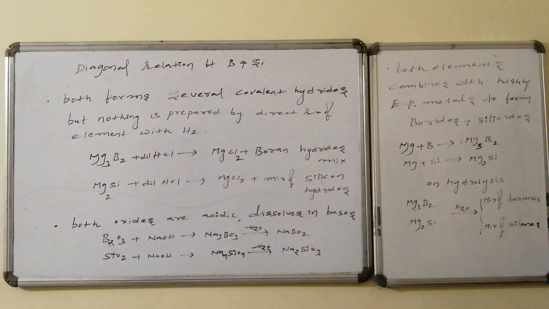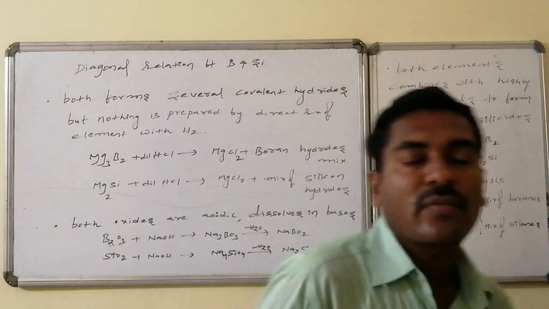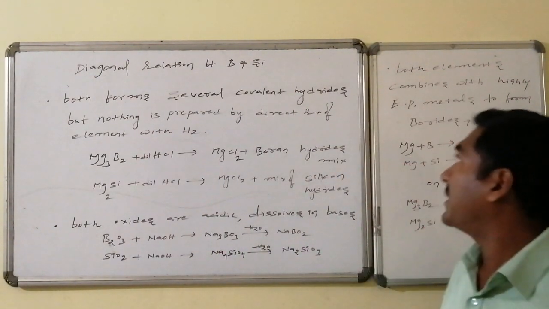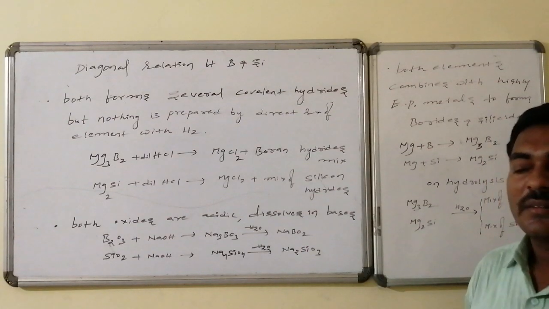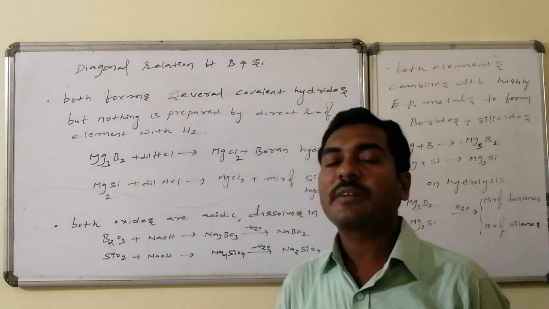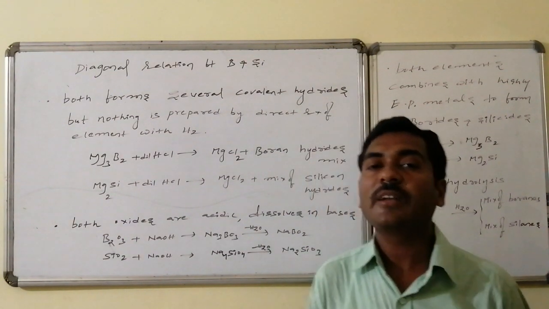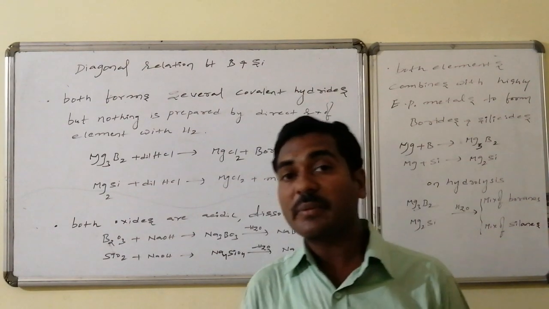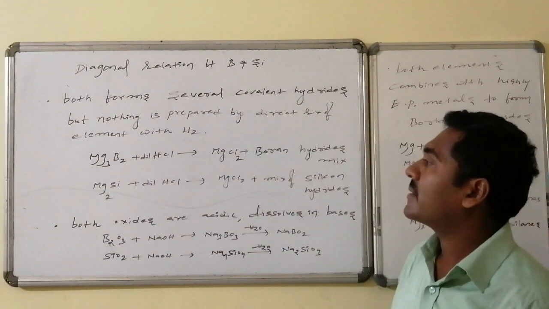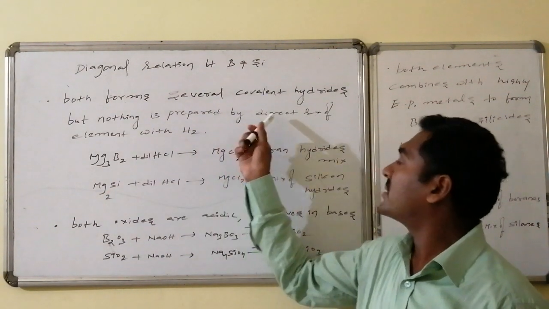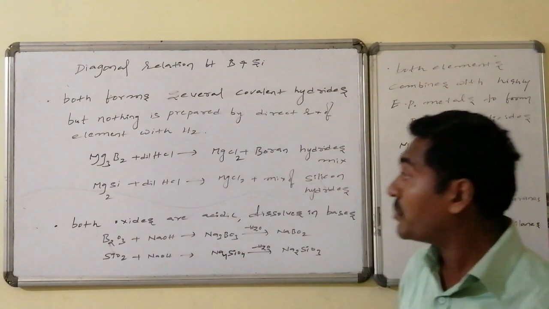Both the elements, boron and silicon, form different varieties of hydrides which are covalent in nature. But these hydrides are not prepared by direct combination of the element with hydrogen. They are prepared indirectly. Boron on combination with magnesium forms magnesium boride.